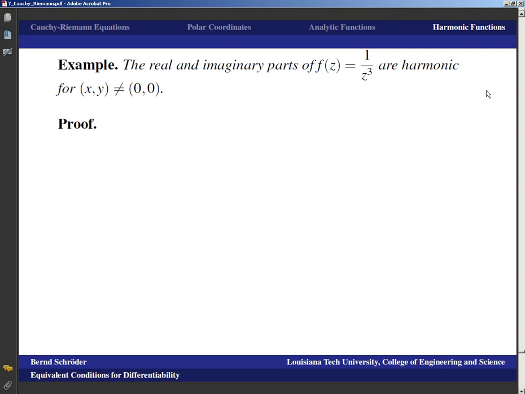And the neat thing here is, we're proving what we're claiming here. We only have to realize that f is analytic away from the origin, and that can be proved with difference quotients, or with the quotient rule if you wish, or with the chain rule, which is typically how mathematicians would like to do it, because using a quotient rule with a complex numerator is a little bit funny looking. But either way, f is analytic away from the origin,